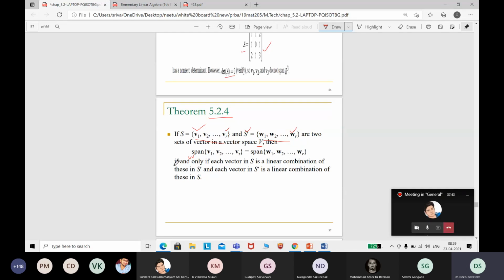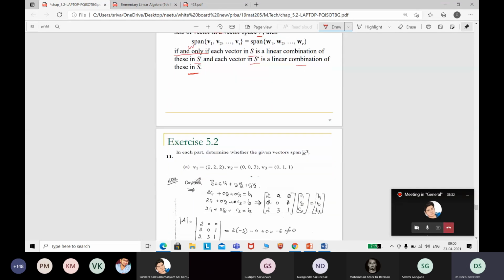Under what condition? There is an if and only if condition. If and only if each vector in S is a linear combination of vectors in S dash and each vector in S dash is a linear combination of S. It means that their spans will be equal when every element in S is a linear combination of S dash and every element in S dash is a linear combination of S. So W1 is nothing but K1V1 plus K2V2 plus and so on, then only we can say that the spans will be equal.